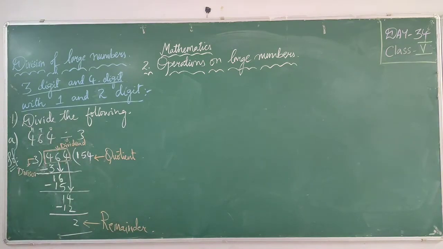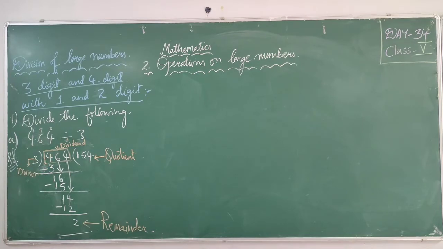So here, dividend: the number that is being divided. Divisor: the number which divides the dividend. Dividend is a number that is being divided. The number that is being divided here, you will call the dividend. Divisor is a number which we are going to divide the dividend by. The number which divides the dividend.